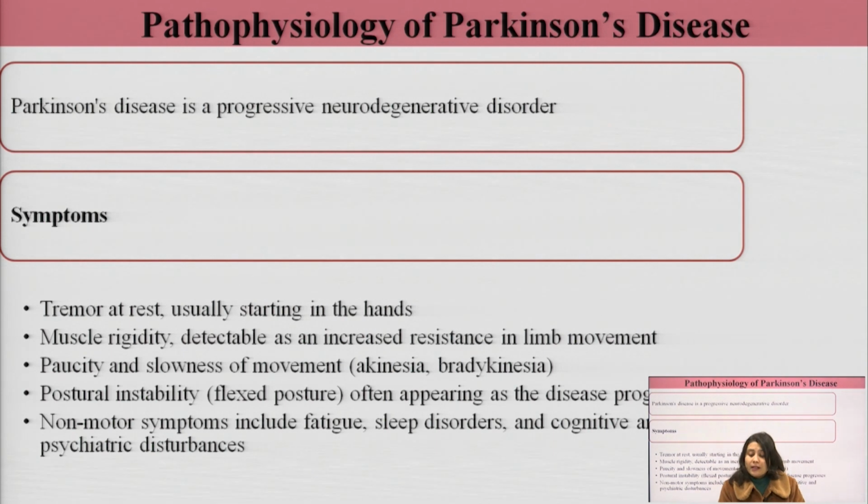Parkinson's disease is a progressive neurodegenerative disorder that occurs due to the degeneration of dopaminergic neurons basically in the substantia nigra pars compacta. In very simple terms, we can say Parkinson's disease is a progressive neurodegenerative disorder which occurs due to the progressive destruction of the dopaminergic neurons. As the aging process occurs, more dopaminergic neurons are degraded, so dopamine levels decline, and therefore it results in Parkinson's disease.